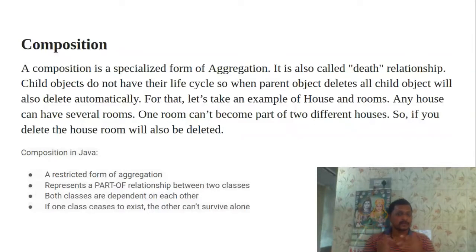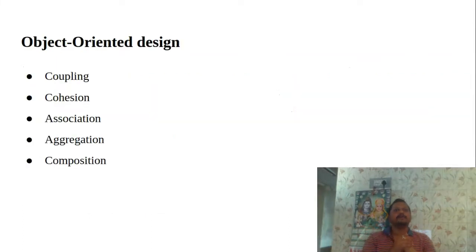Also we can take the house and rooms. I have the house properties in a class, and room properties in a class. We have the dependencies: without the house, the rooms won't exist. Without the house structure, we don't have the rooms. So if we delete the house object, as we have the dependencies with the rooms, the room objects will also be deleted. This is the best example for composition.